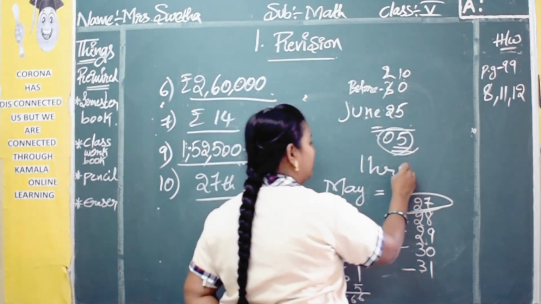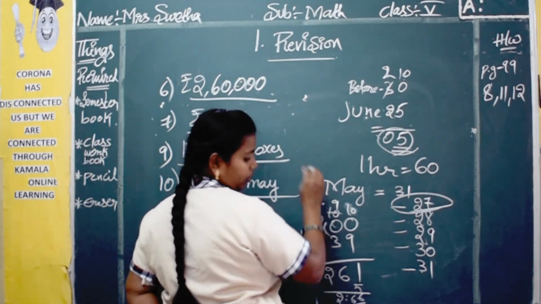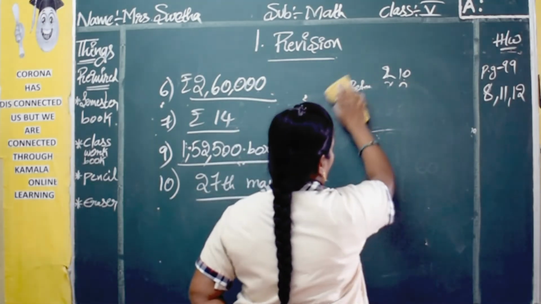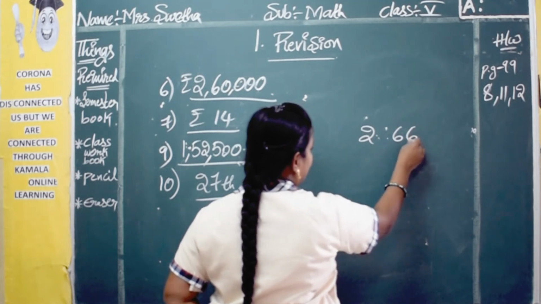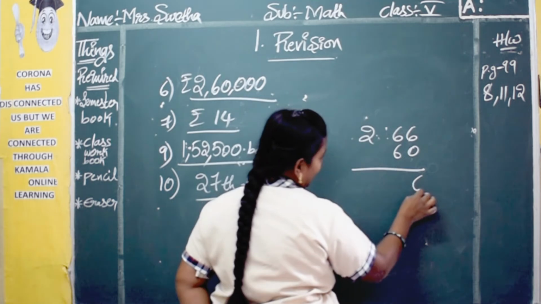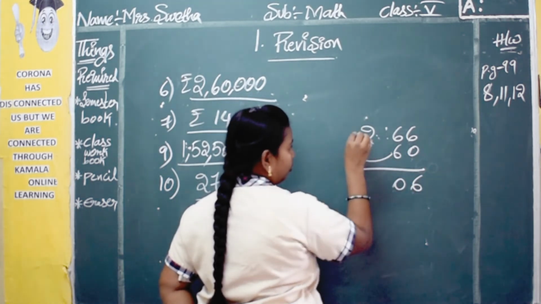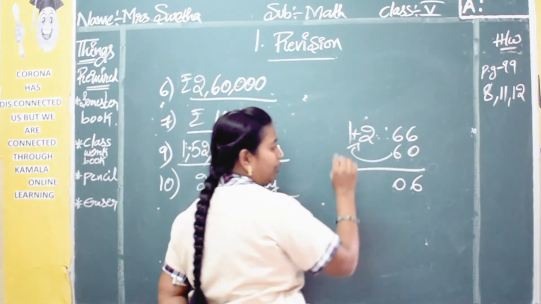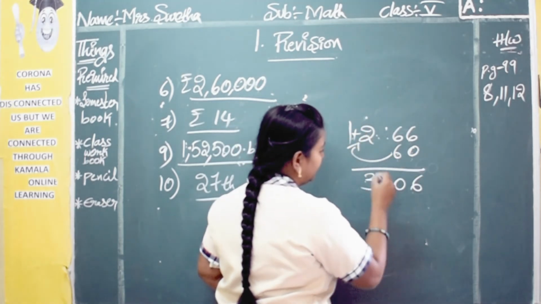Actually 1 hour makes 60 minutes. So from 2 hours 66 minutes, if you subtract 60 minutes and add it to the hours, it will be 3.